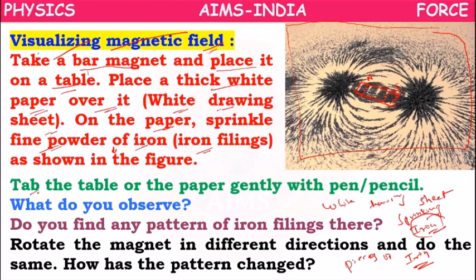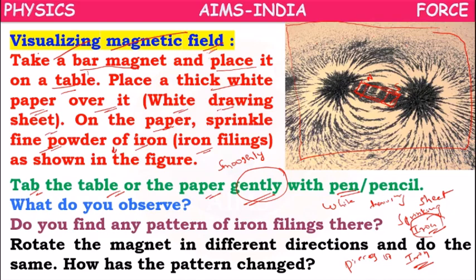Now tap the table or the paper gently. Here, what is the meaning of gently, children? Gently means smoothly. You have to take your pen or pencil and tap the table or paper gently, smoothly.